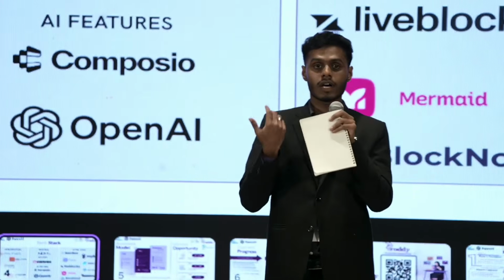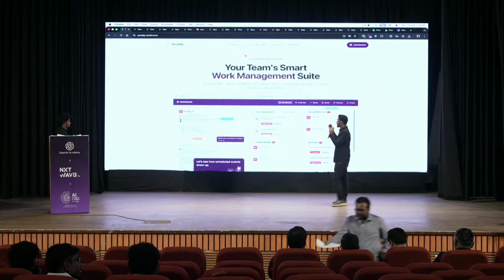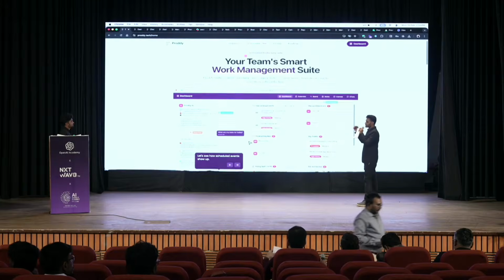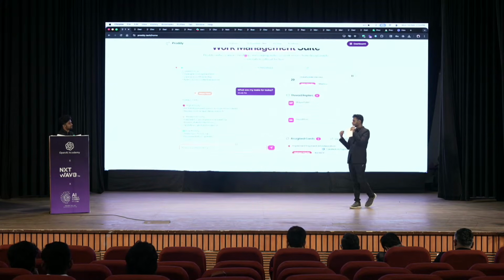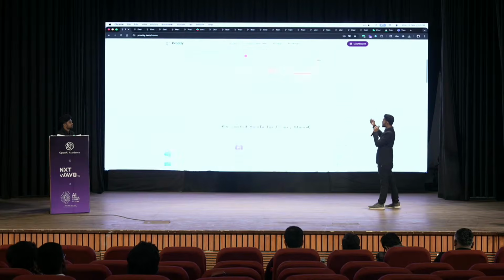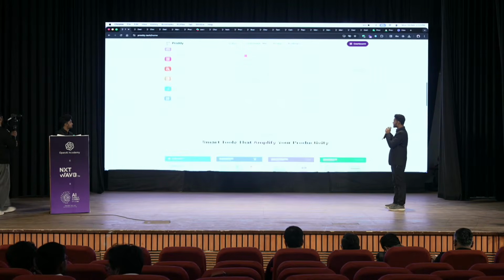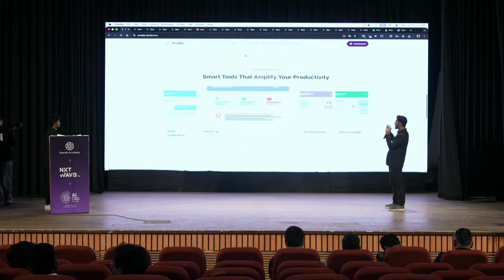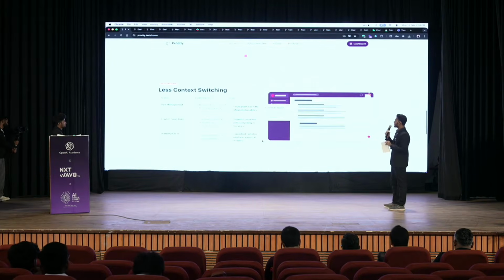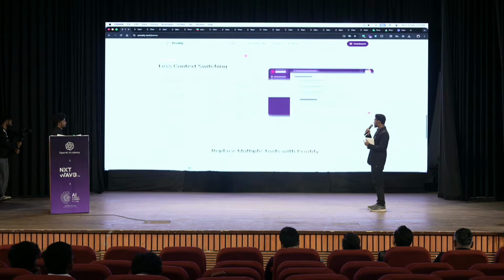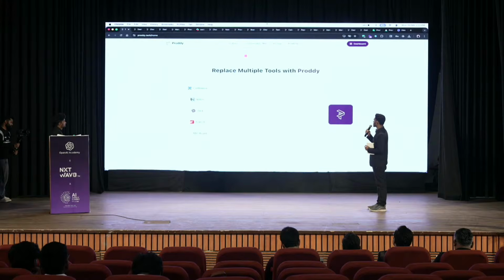Now going to the application. This is the front end we have. This is completely deployed on AWS. It's completely visible on the website, prody.tech. So we have an initial demo there. These are the features. These are the major AI tools. Going down, there will be the major problem statement. Further going down, these will be the tools we can replace.